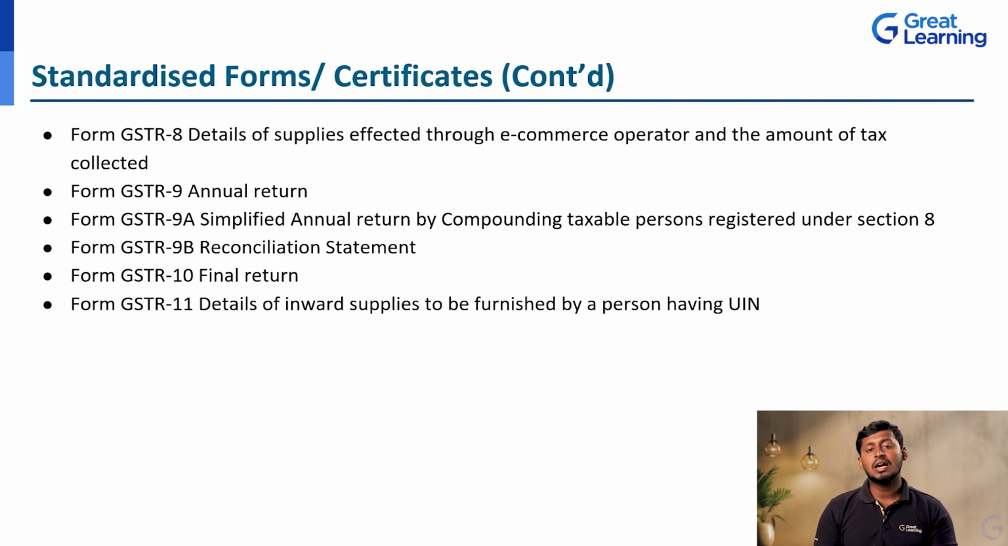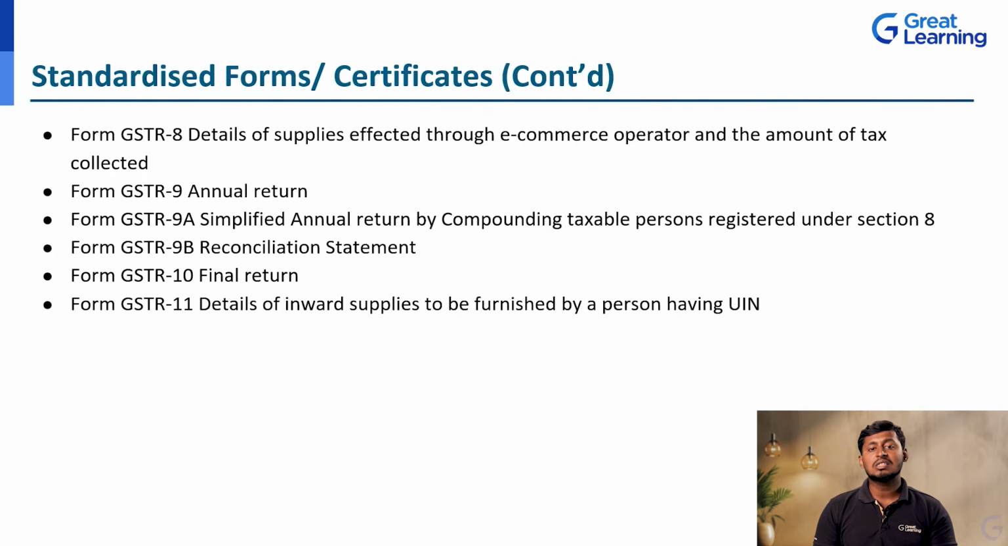Next, the GSTR 9A, a simplified annual return by a compounding taxable person registered under section 8. The compounding taxable registered person as per section 8 will get the simplified annual reports through this GSTR 9A. And next, form GSTR 9B, the reconciliation statement.